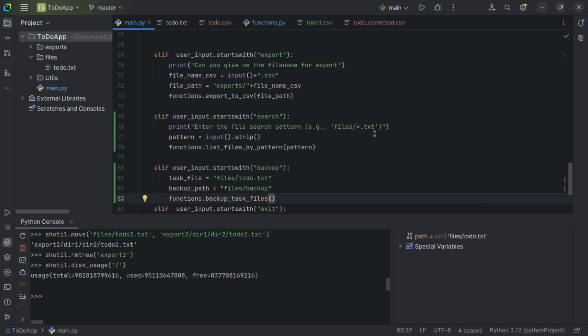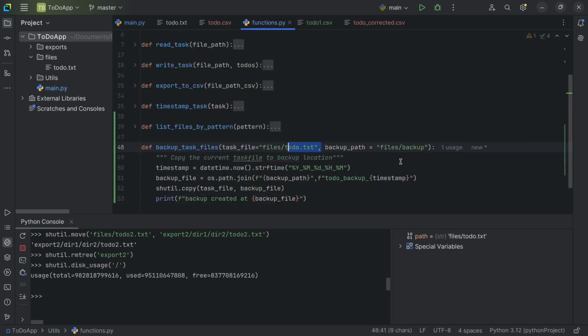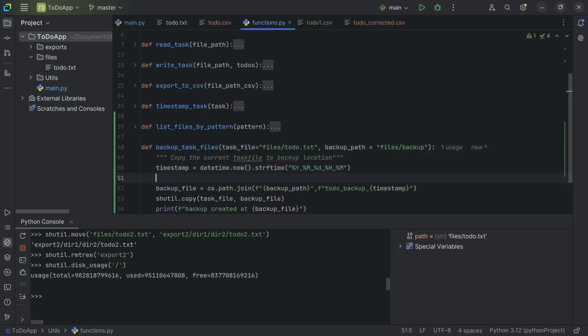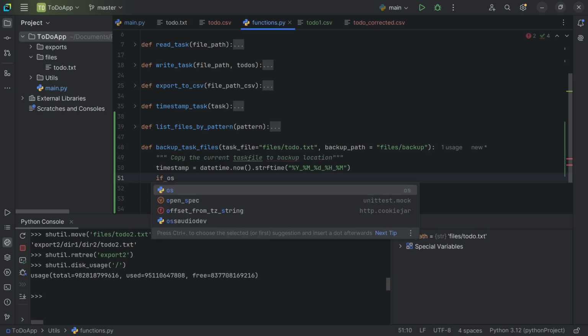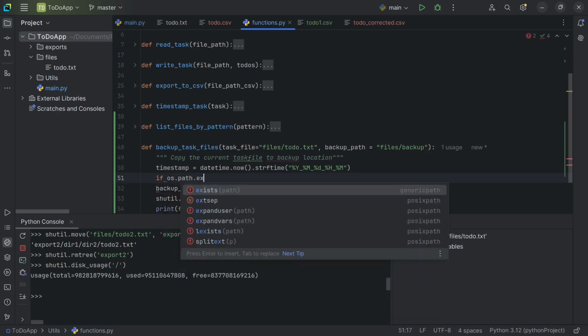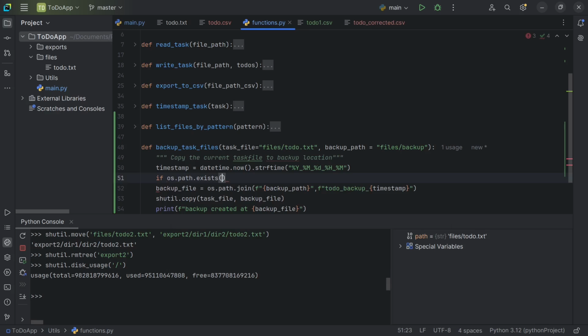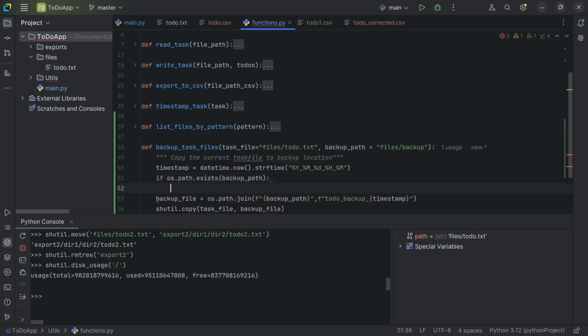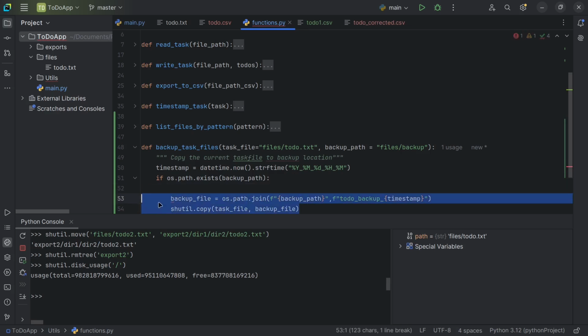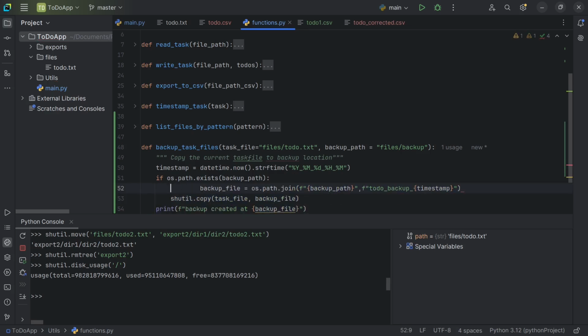Now we need to handle one more thing here. The backup folder is not created, so we need to check using os.path.exists whether this backup path exists or not. If true, let me indent this inside this: if it exists, then you do this.